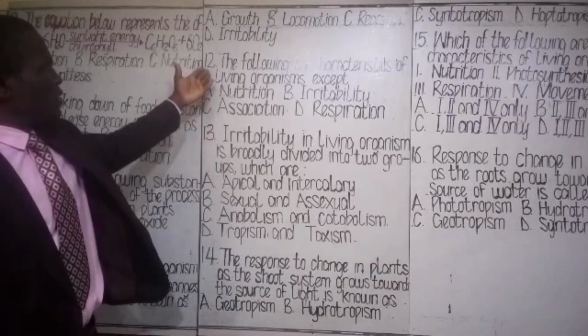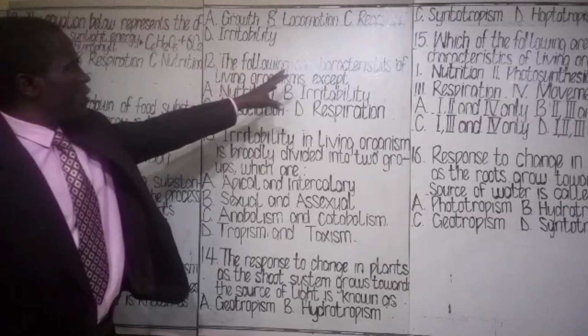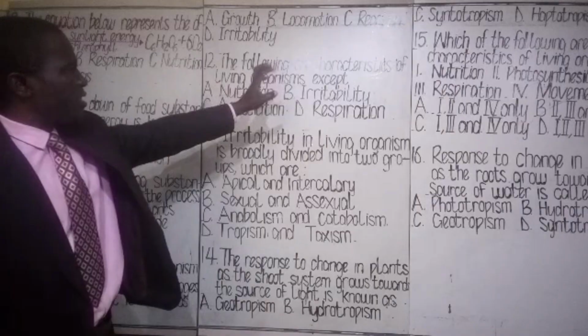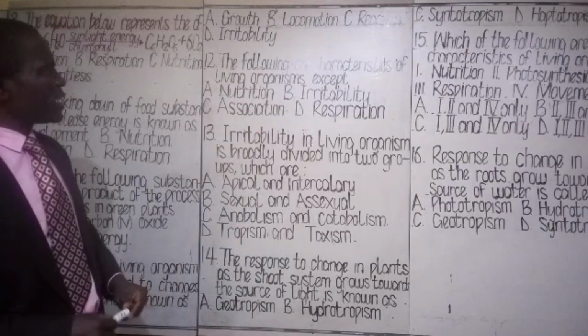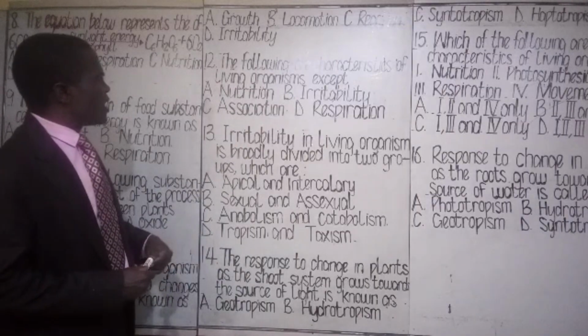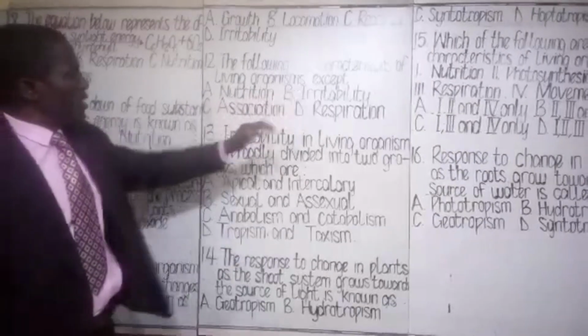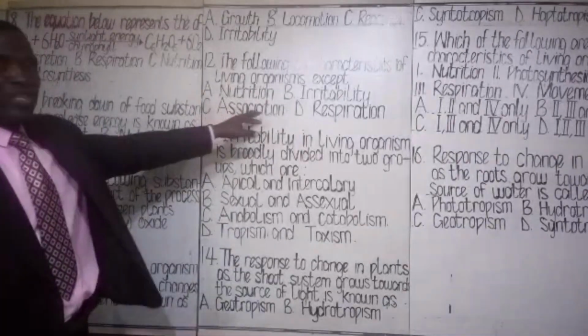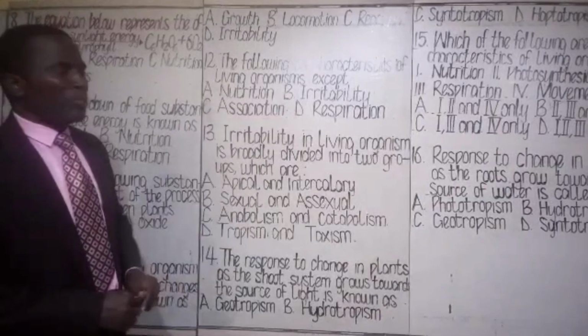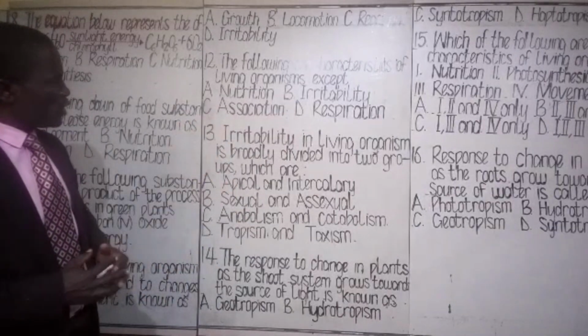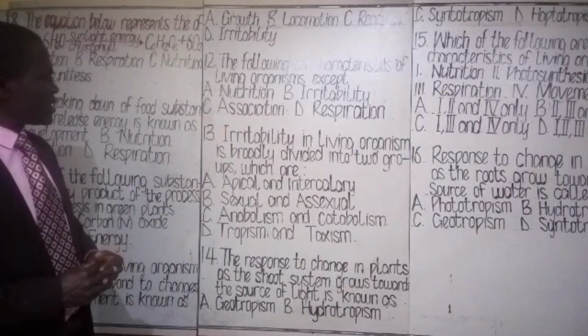Class assessment 12. The following are characteristics of living organisms except option A, nutrition. B, irritability. Option C, association. Option D, respiration. We choose the most appropriate option out of that.